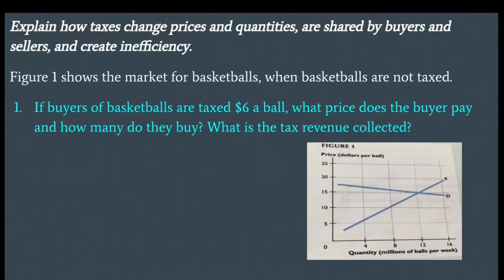8.1 Practice problem. Explain how taxes change price and quantities, how they are shared by buyers and sellers, and how they create inefficiency. Figure 1 shows the market for basketballs when basketballs are not taxed. If buyers of basketballs are taxed $6 a ball, what price does the buyer pay and how many do they buy? What is the tax revenue collected? So this is the first question, and this is the figure before the tax.